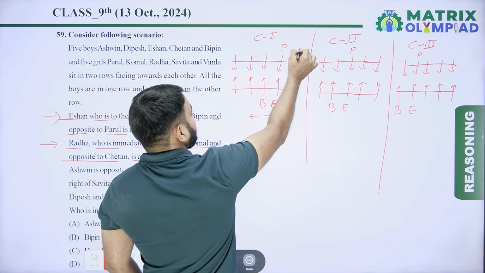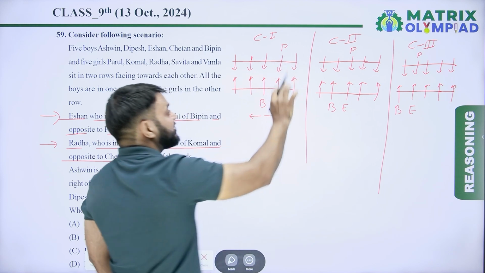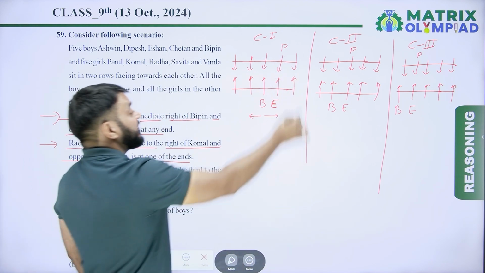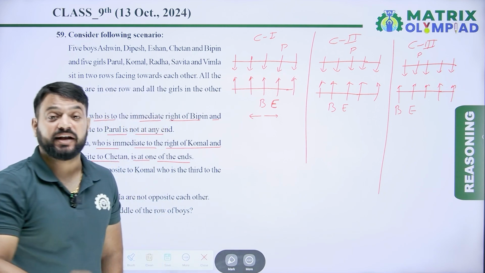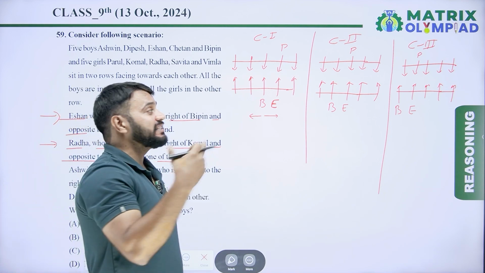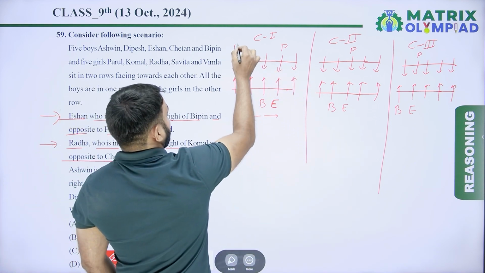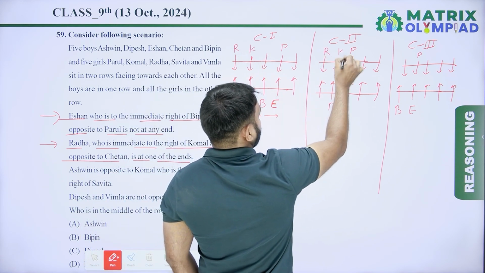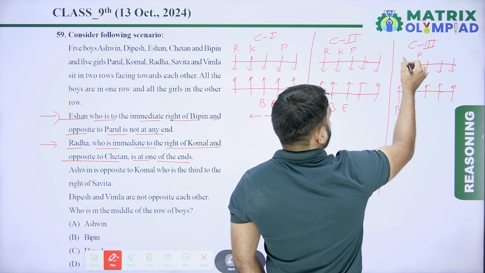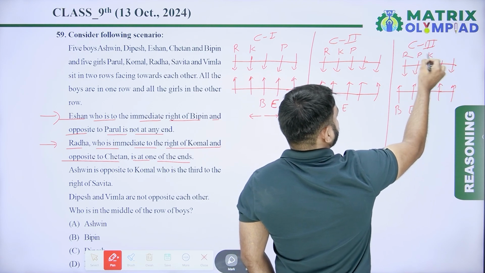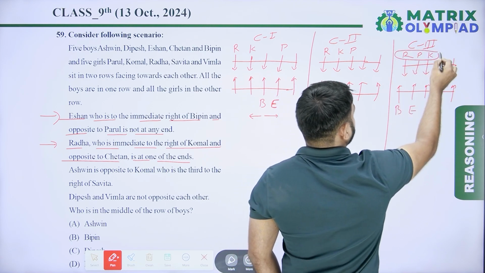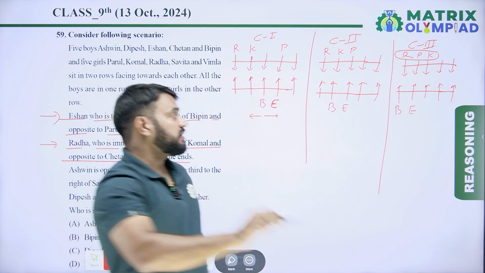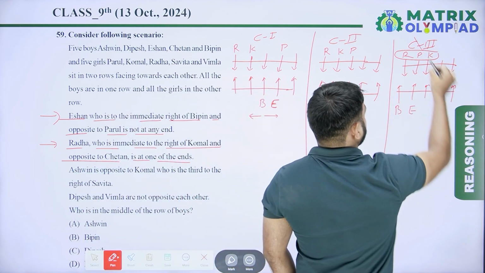If here is Radha, so Radha is immediate right of Komal. So Radha is not here because she cannot be Komal's left. So here is Radha, then here is Komal. Here is Radha and Komal. In the other condition, Radha is not immediate right of Komal. So it means condition third has been eliminated.